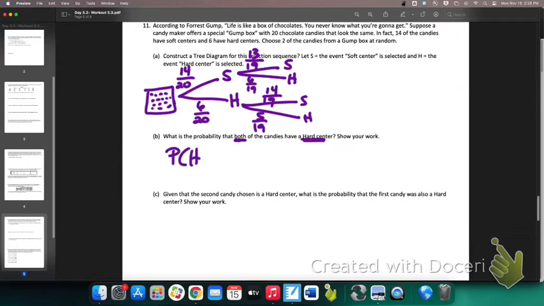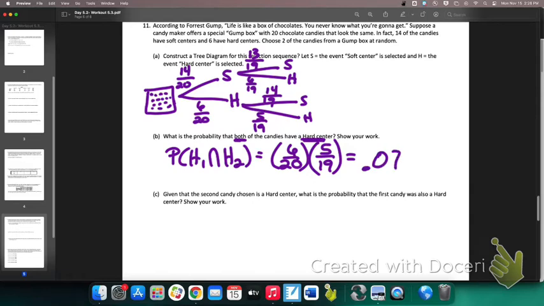All right, guys, what is the probability that both of the candies have a hard center? This is the probability that the first is a hard center and the second one is a hard center. Basically, you got 2 hard centers in a row. Well, what was the probability that the first one was a hard center? 6 out of 20. What was the probability the second one was a hard center? 5 out of 19. So I take 6 out of 20 and multiply by 5 out of 19. This is going to be the probability you got 2 hard candies in a row. I believe it is 0.0789.